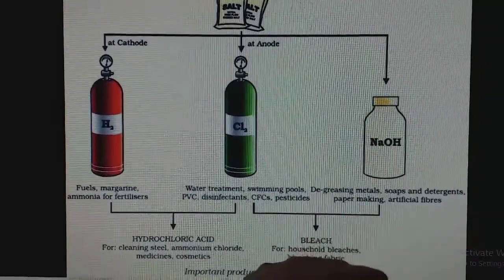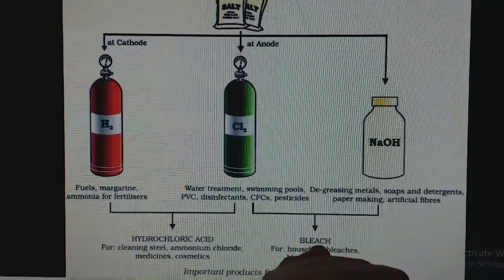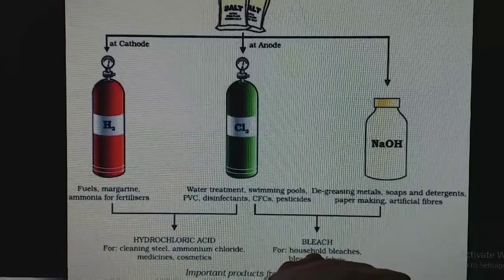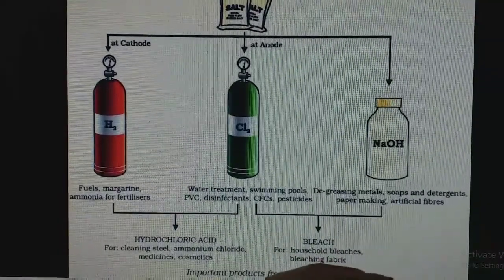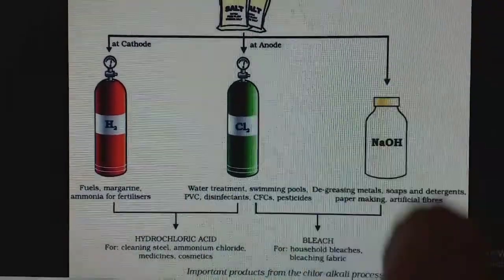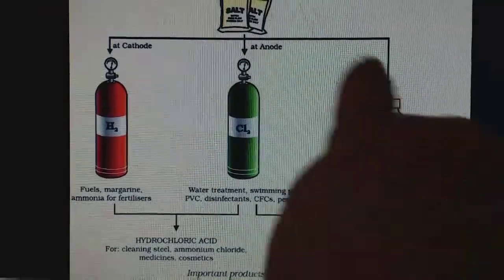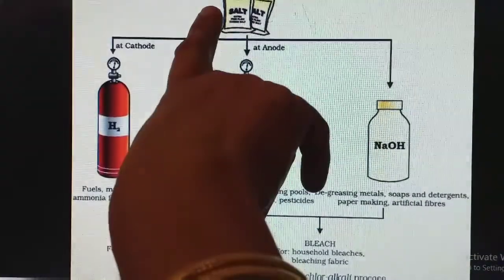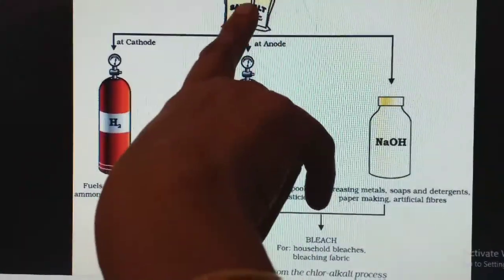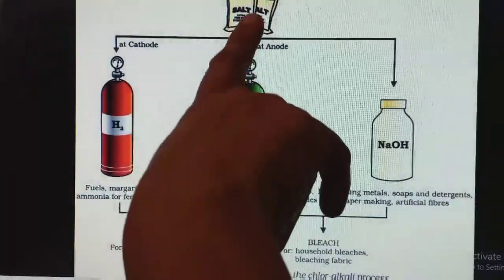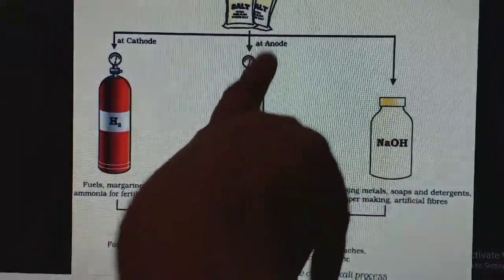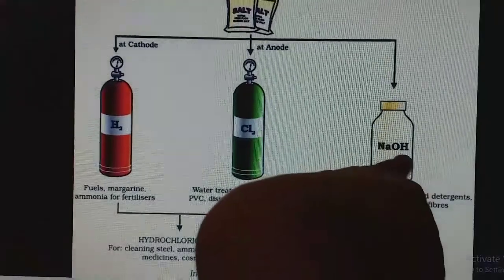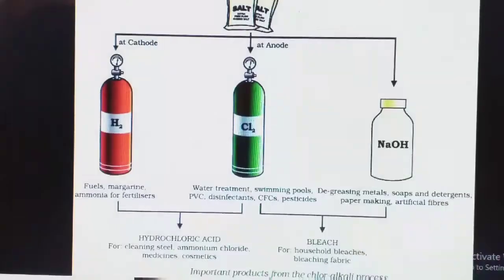And chlorine and NaOH are used for making bleaching agents. They are used as household bleaches and for bleaching fabrics. In the textile industry, it is used as a bleaching agent. I hope you understood the three products you are getting. When NaCl with water is electrolyzed, by passing current, you get three products. Chlorine is collected at the anode and hydrogen is collected at the cathode. The process is called the chlor-alkali process.